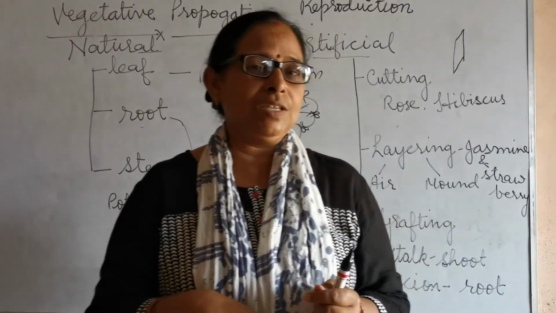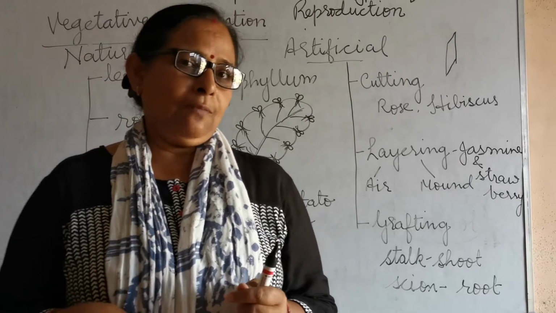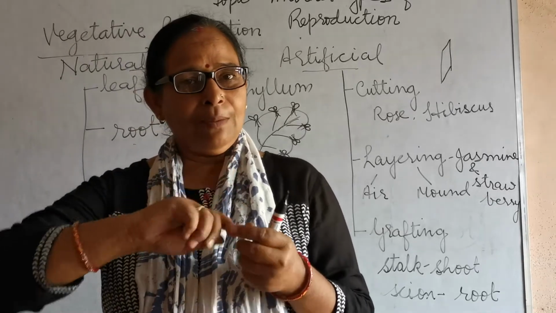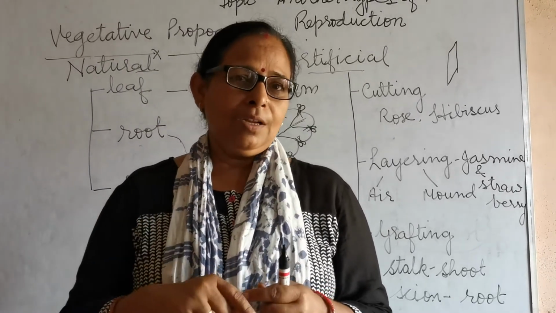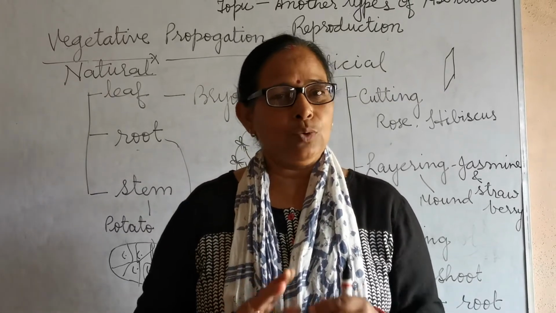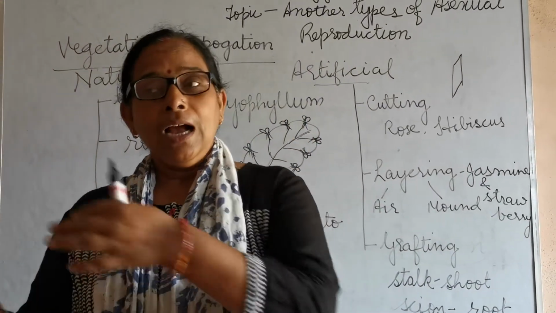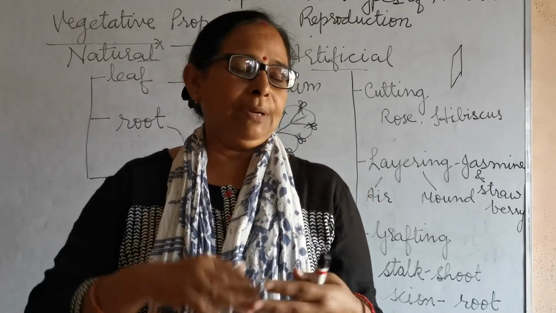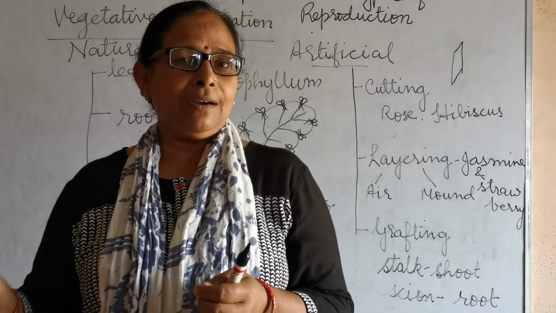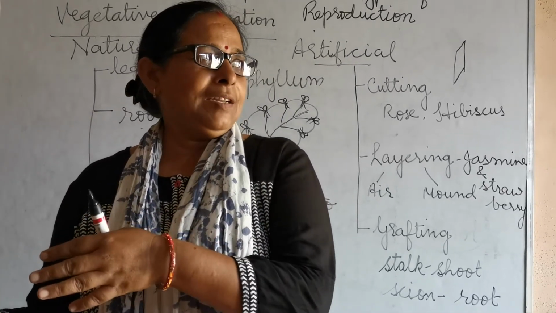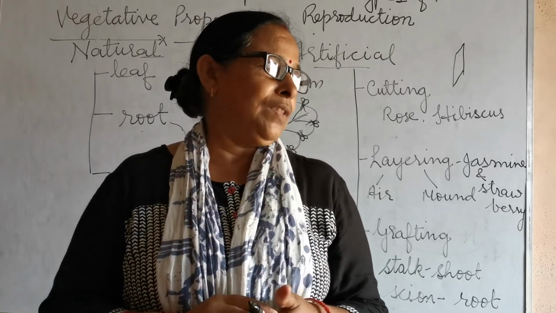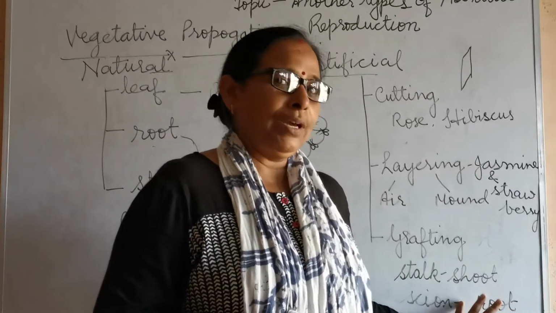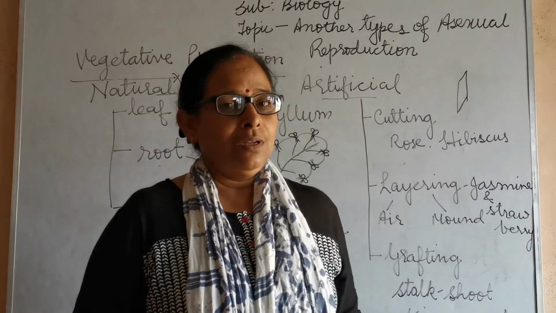This artificial hybridization is successful for both self-pollination and cross-pollination. For self-pollination, the flower is covered with butter paper or a polythene bag, so contamination will not take place. Contamination means other pollen grains will not come and sit, so it only promotes self-pollination. But when you remove the anther, meaning the male part, it is to give you the desired quality of the plant. So these are all the types of asexual reproduction. Now we will discuss sexual reproduction.